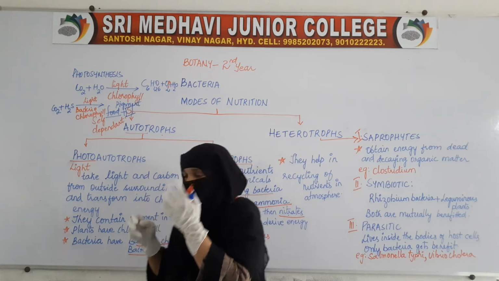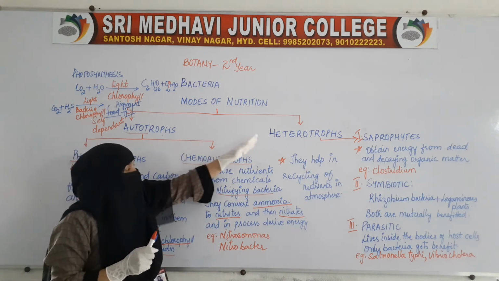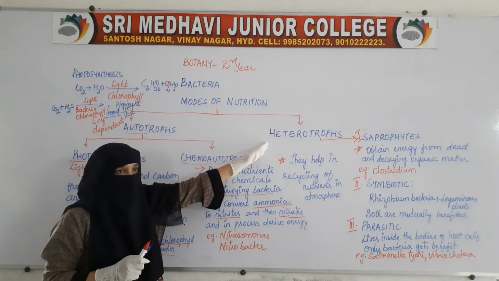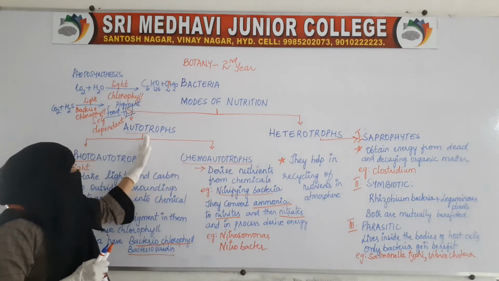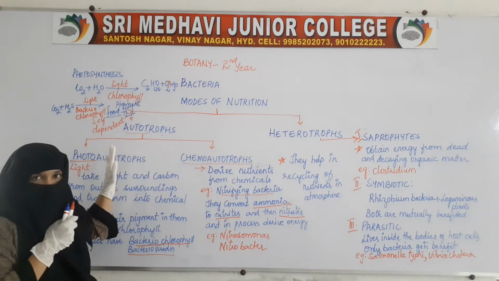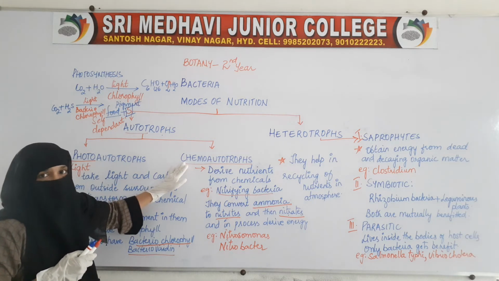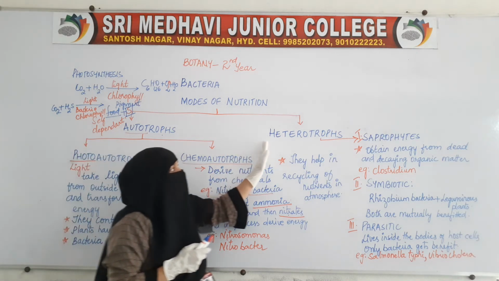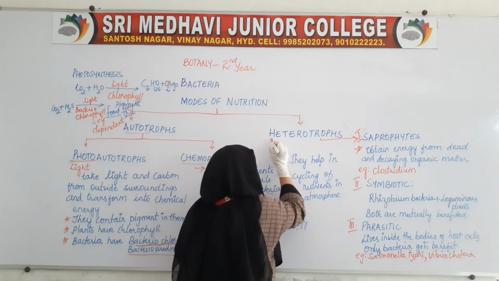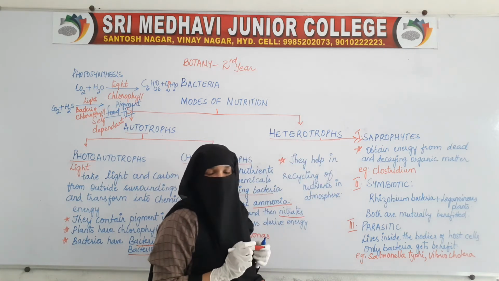Now coming to the next, heterotrophs. Bacteria are broadly classified into autotrophic and heterotrophic bacteria. We have seen the different types of autotrophic bacteria, that is photoautotrophs and chemoautotrophs. Now moving on to heterotrophs.